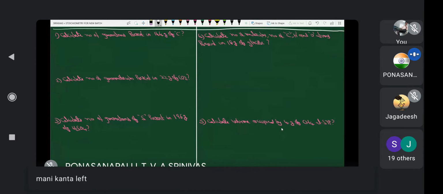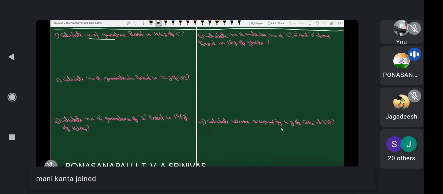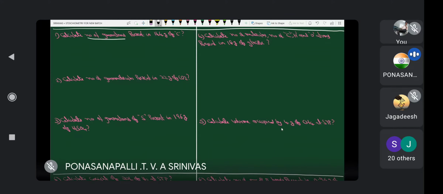Now let us take some simple numericals which are already explained. Direct formula substitution. Calculate the number of gram atoms. What is the formula to calculate number of gram atoms? I don't want to write the formula again and again. Number of gram atoms is equal to weight of the substance in grams by gram atomic weight. What is the gram atomic weight? This is carbon, 12 gram per mole. Gram cancels, 12 mole. Why? Because 1 gram atom is nothing but 1 mole. Therefore number of gram atoms is equal to number of moles. Therefore 12 gram atoms means 12 moles.